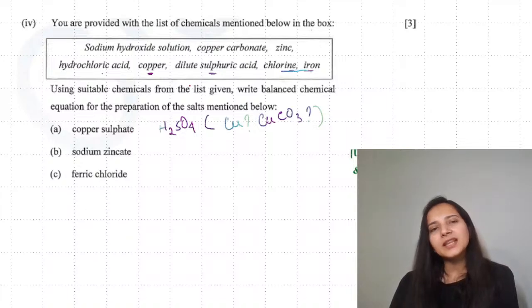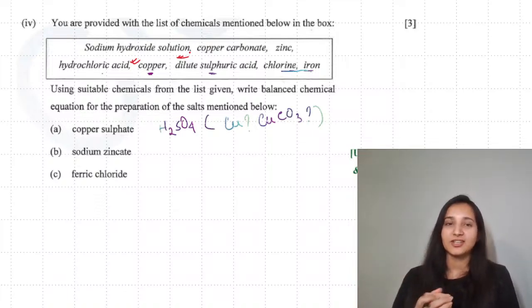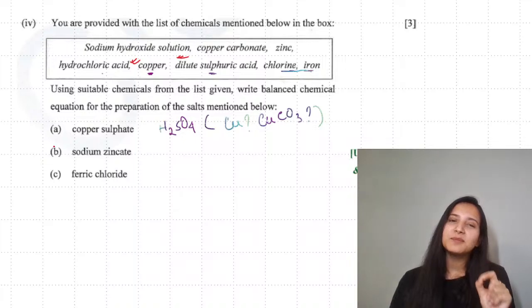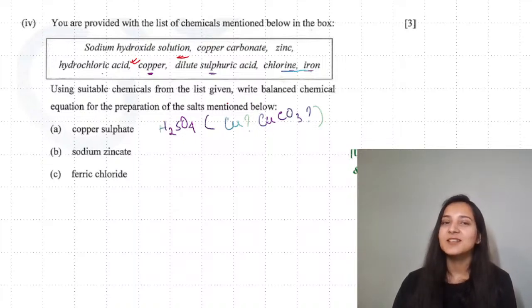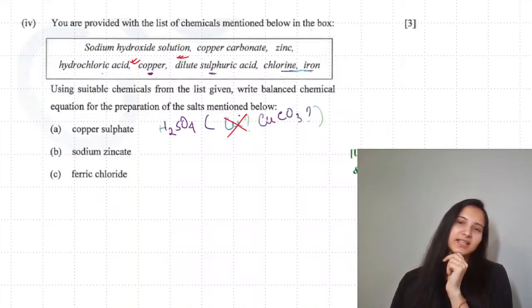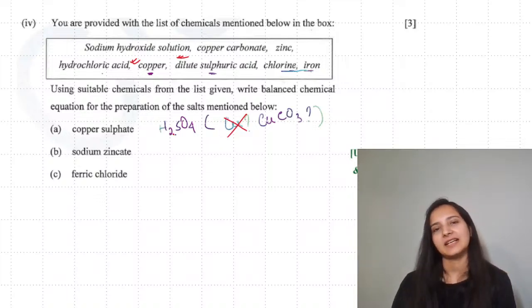Now see, you can think that okay, I can take copper and react it with sulfuric acid and perform a displacement reaction like we were discussing for zinc. But do you think copper will be able to displace hydrogen from acid? No. So we will not use copper over here. Copper and CuCO3 were written over there because very often I see students choosing copper and sulfuric acid here.